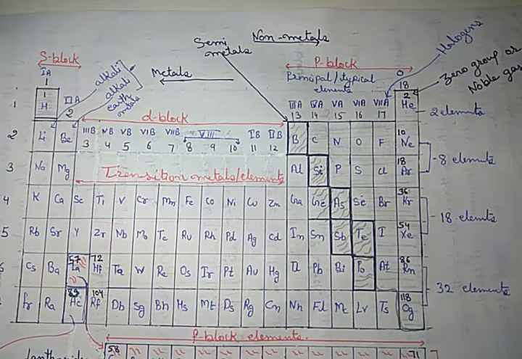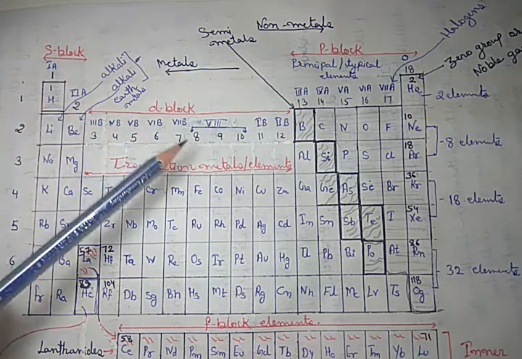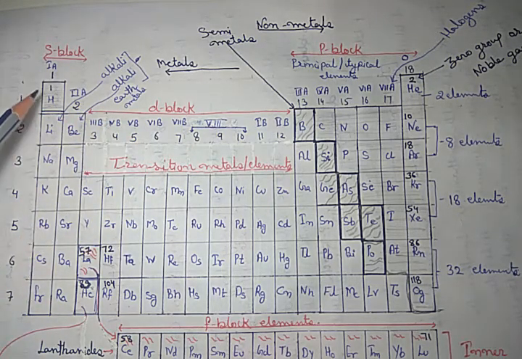Clear? Now the question comes to our mind: why is there only 2, why only 8, why 18, and why 32 elements? It is based on the orbitals. In the first period, which denotes the first energy shell, there is only the 2 s orbital with electrons.